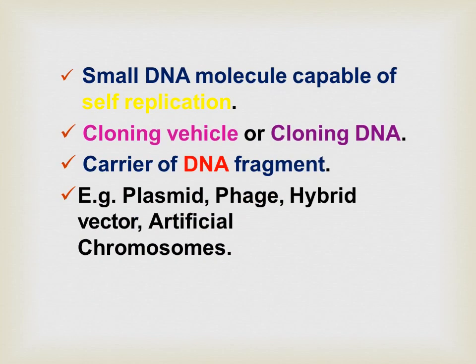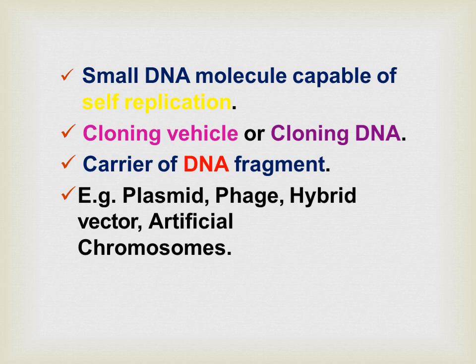What is a vector? A vector is a DNA molecule used as a vehicle to artificially carry a foreign genetic material into another cell where it can be replicated or expressed. A vector containing foreign DNA is termed recombinant DNA. The four major types of vectors are plasmids, cosmids, viral vectors, and artificial chromosomes. Of these, the most commonly used vectors are plasmids.